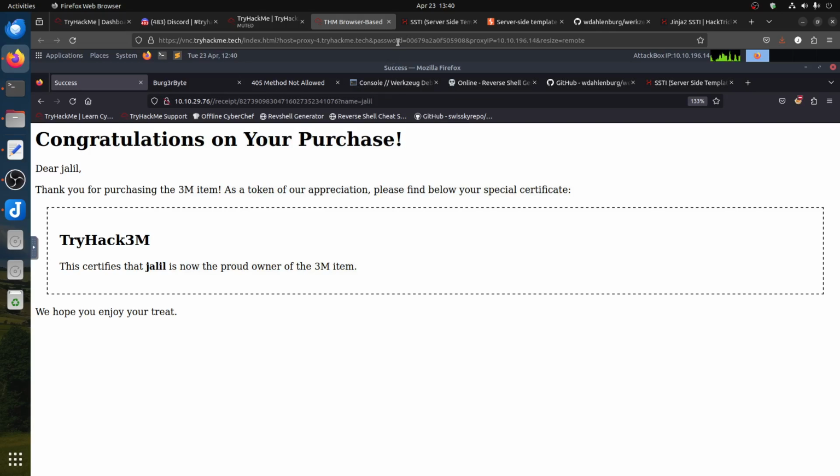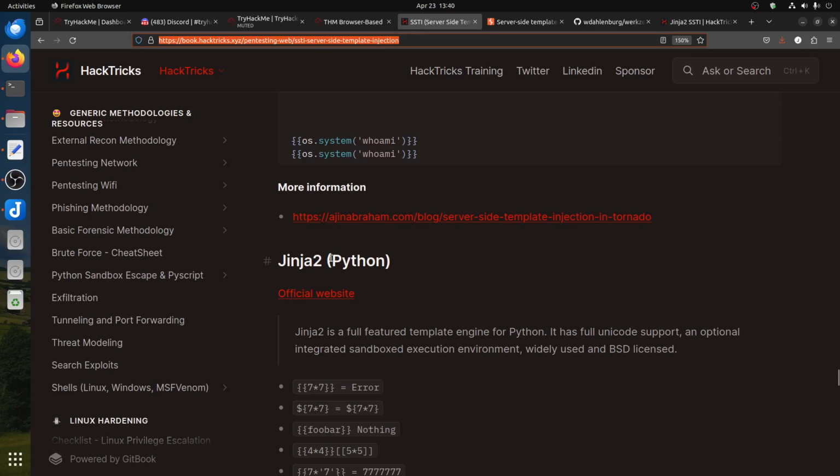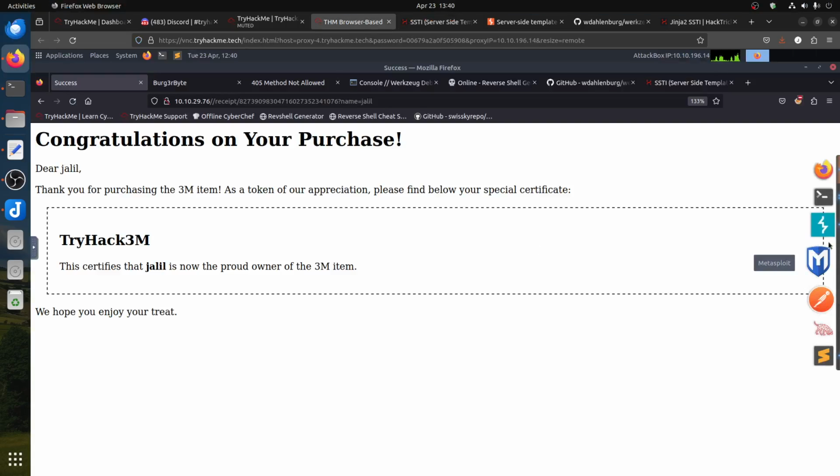Now, after running around, it is an SSTI. It's server-side template injection, and it's of course Python. We can know it's Python from